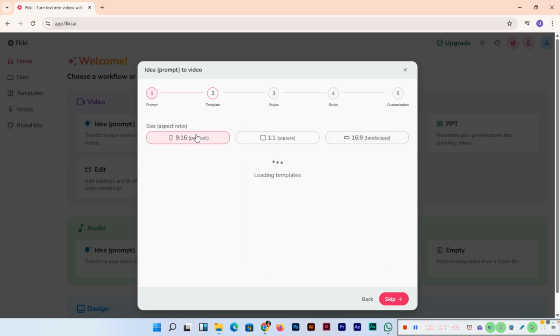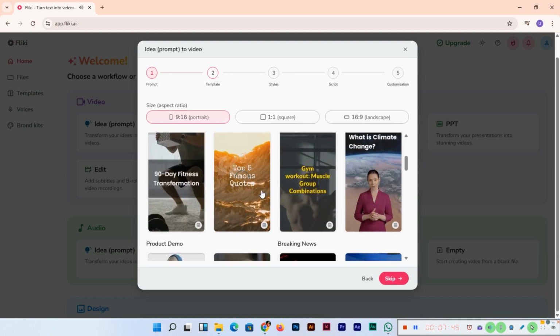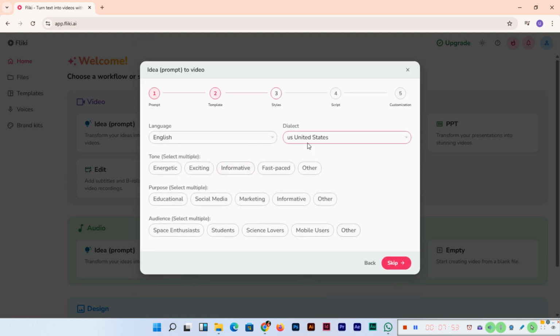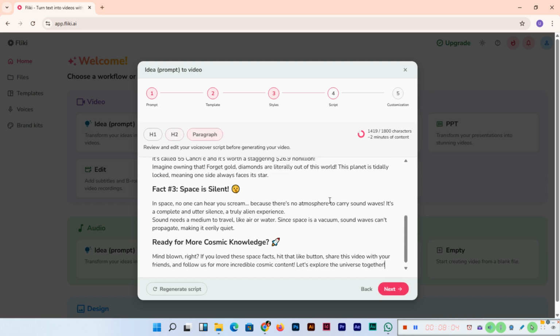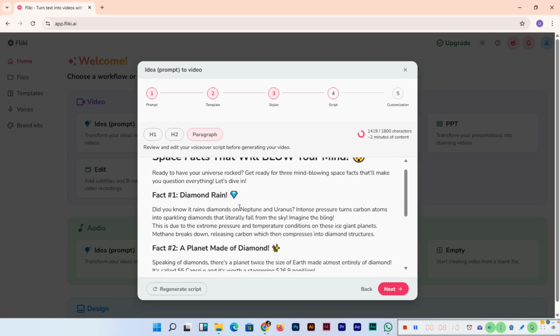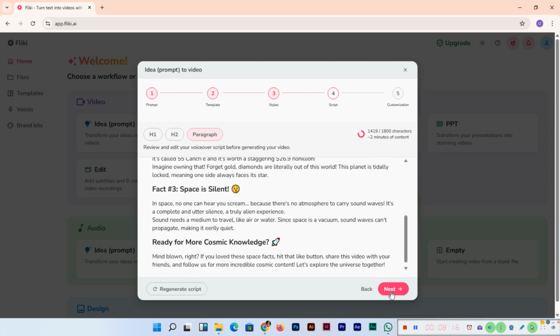Now here we can select portrait, for example, as the size. So portrait we can select, and even here some examples, so we can also select these examples. So this for example, and next, and same thing, energetic, and this is for social media and mobile users. Next, it's generating the script now, space facts, because I asked this tool about 3 facts. You can see fact number 1, diamond rain, a planet made of diamond, and space is silent. So these are the 3 facts.